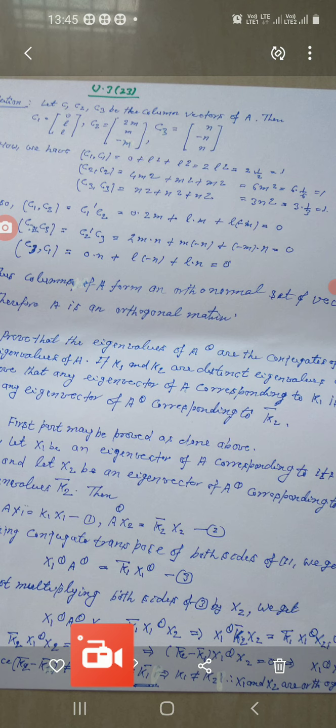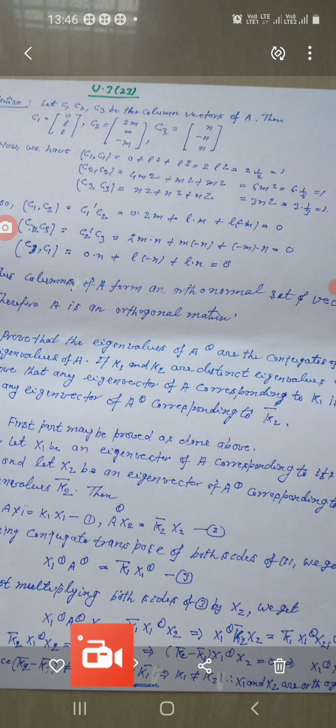Now you have to find ⟨C3, C1⟩. You will see that this is 0 into n plus L into minus n plus L into n, and this is equal to 0. Thus we see that the columns of A form an orthonormal set of vectors. Therefore A is an orthogonal matrix. This is also very important. You should keep its preparation.